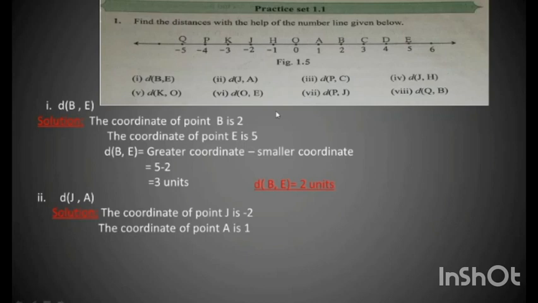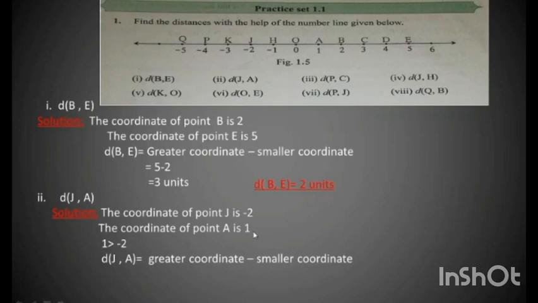Next step, we are going to compare the two given numbers, -2 and +1. Whenever we get a negative and a positive number, the positive number is always greater than the negative number. So 1 is positive, so 1 is greater than -2.